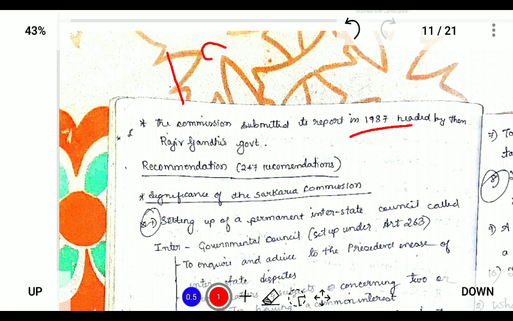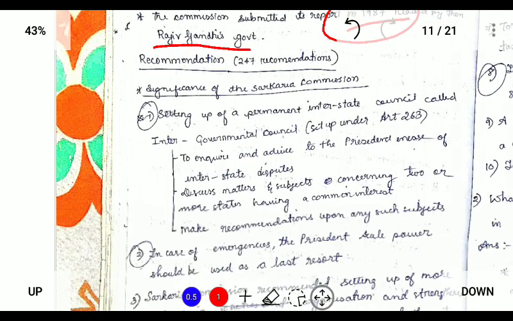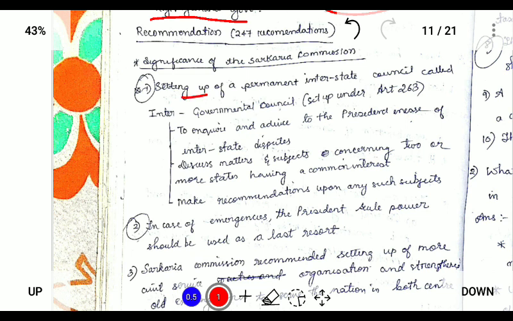Remember, in 1983 the commission was started. In 1987 it submitted the report to the Rajiv Gandhi government, and its recommendation helped in the setting up of the Inter-State Council.